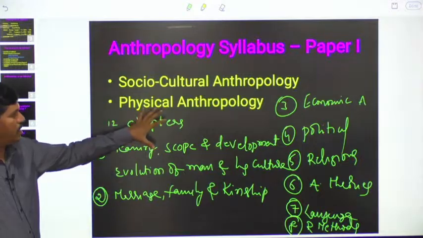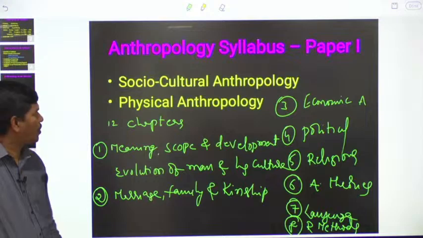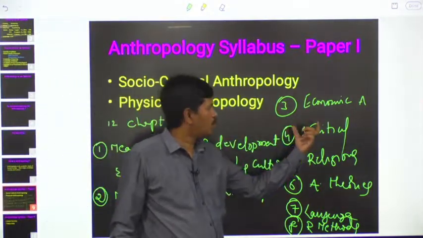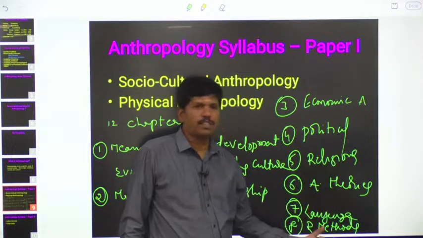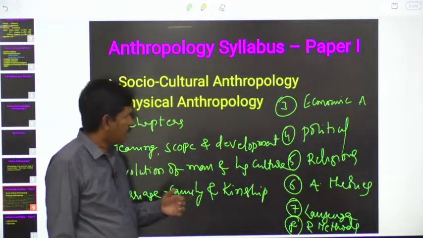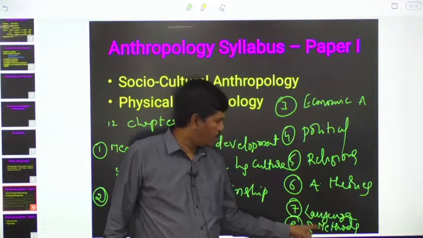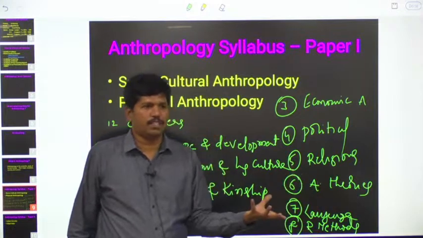These are the 8 important chapters in socio-cultural anthropology. First, introduction, after that marriage, family, kinship, economic anthropology, political anthropology, religious anthropology, anthropological theories, language, and research methods. In our classes, we will go in this sequence, but anthropological theories we will discuss at the end. Why? Because after discussing research methods, if I discuss theories, you can easily understand.